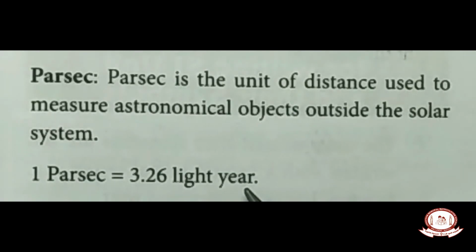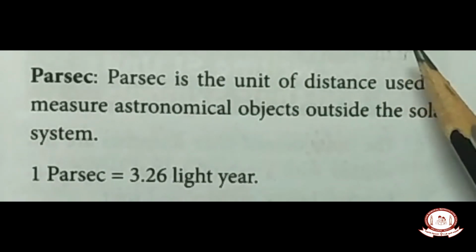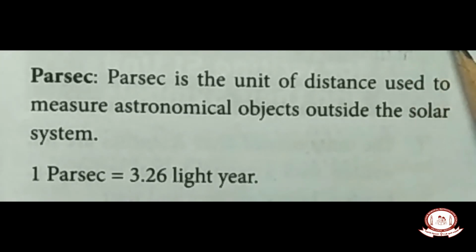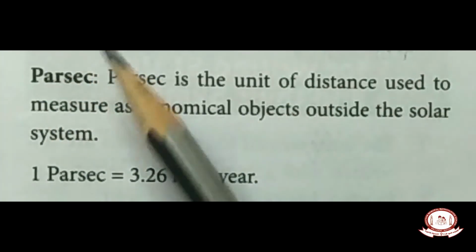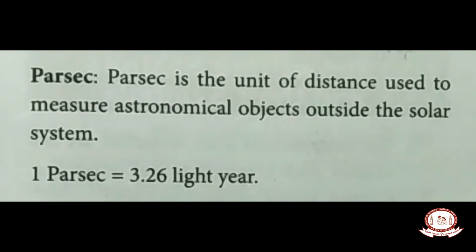We already know the light year value, no children? The light year value is 9.46 into 10 to the power of 15 meter. So 1 parsec is 3.26 light years. So today in the session, I finished some fundamental quantities and their units and derived quantities and their units, and we also studied the larger distance units, mainly astronomical unit, light year and parsec.